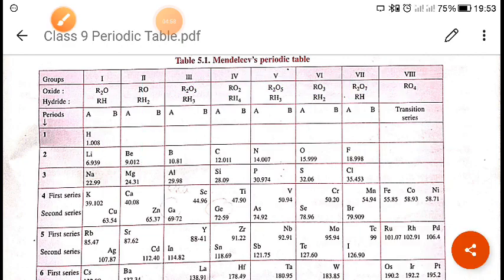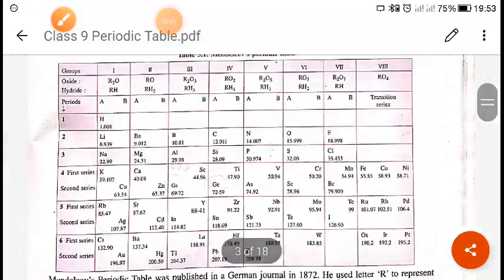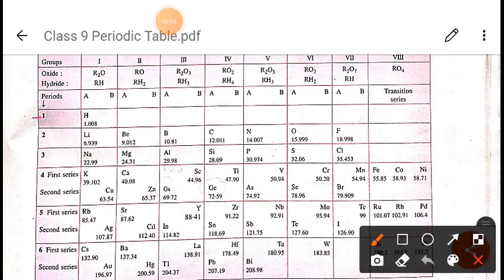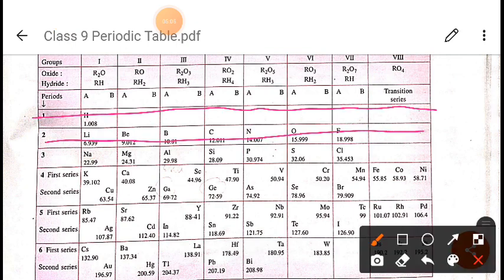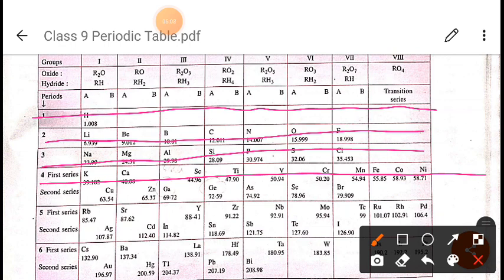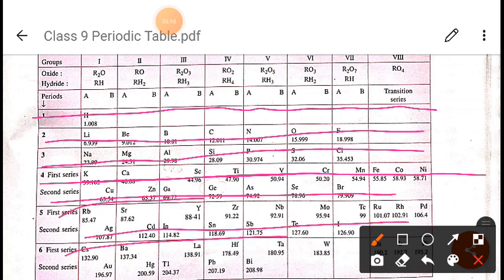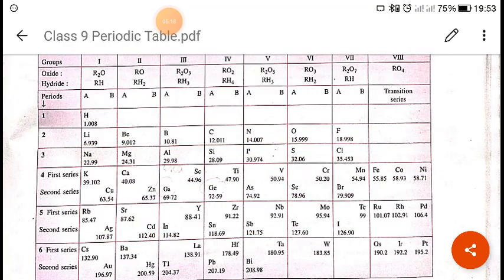And how many periods are there? As you can see, 6 periods. First period is this, second period, third period, fourth period. The fourth period is divided into two parts, as you can see. The fifth period is also divided into two parts, and the sixth period is also divided into two parts, right?